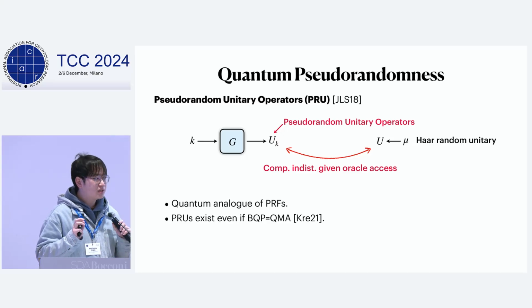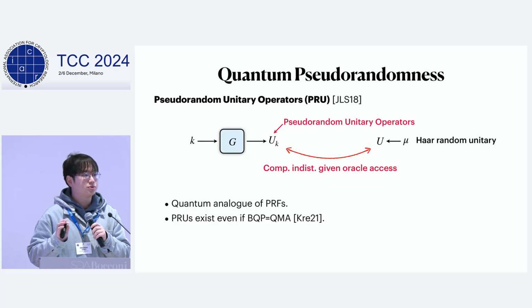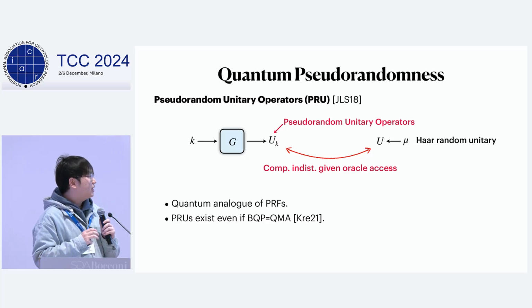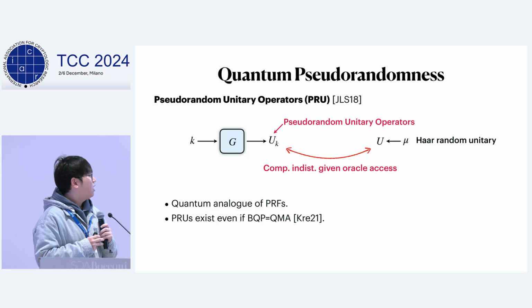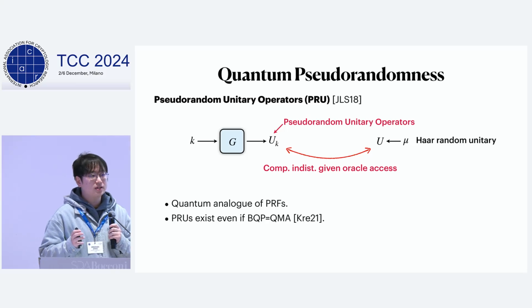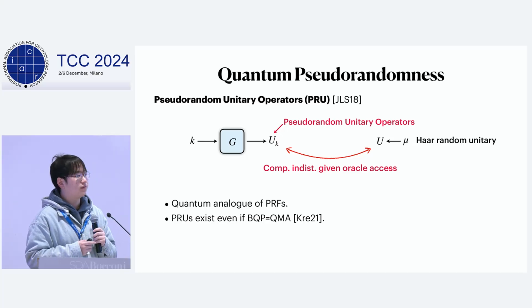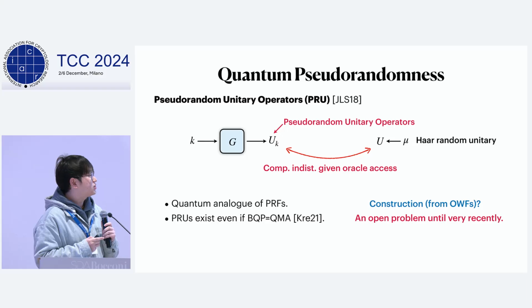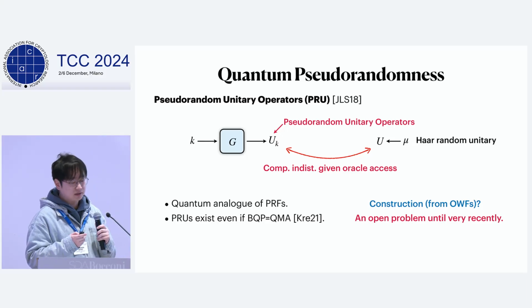PRU is a very interesting primitive. It is a quantum analog of PRFs in classical cryptography. So it is believed that PRUs may hold significant potential for various applications in quantum cryptography. And moreover, it is shown that PRUs may exist even if one-way functions don't exist. So this suggests a weaker assumption for quantum cryptography. However, how to construct a PRU remained an open problem until very recently.